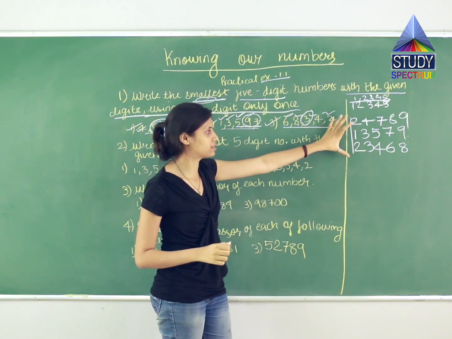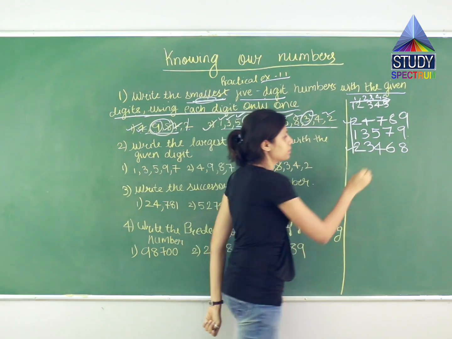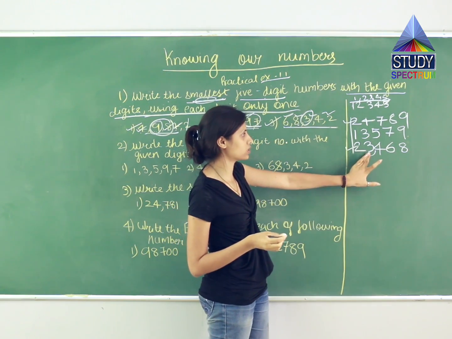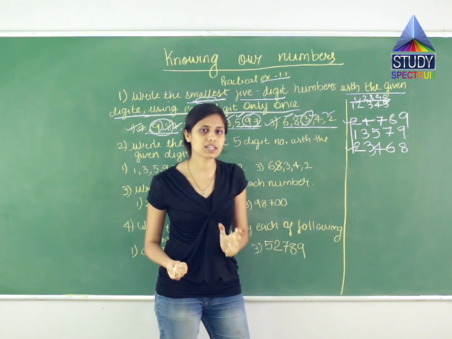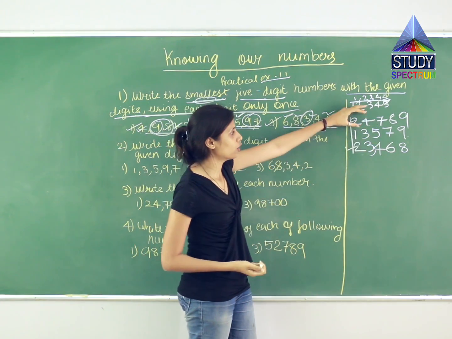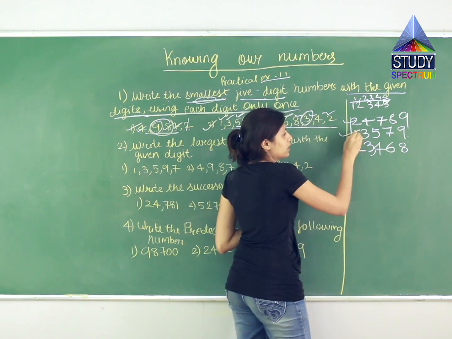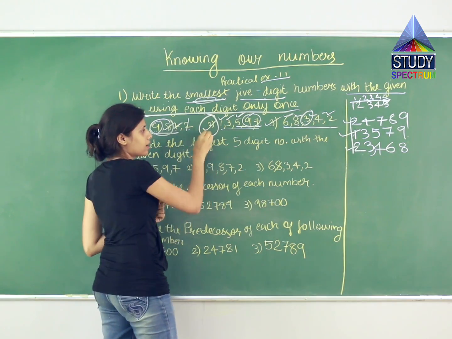So let us compare this. See, this has 2. This also has 2. In its 10,000 place. Means what? This is 23,000. This is 24,000. This is 13,000. So which one is the smaller? 13, because 24 and 23 are bigger than 13. Means what? This is our answer. So this second option is our answer.